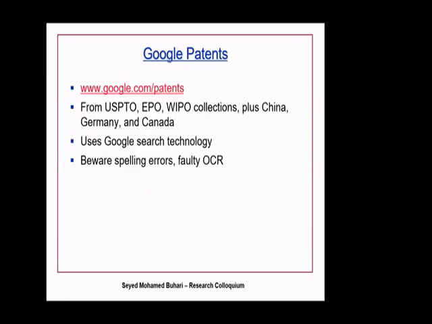Other than USPTO, there are also other patenting sources. For example, you have Google Patents. You can search here as well. You can go to this site and search.